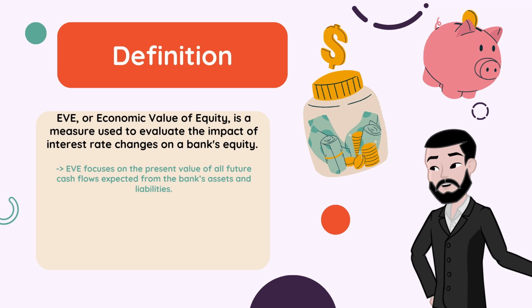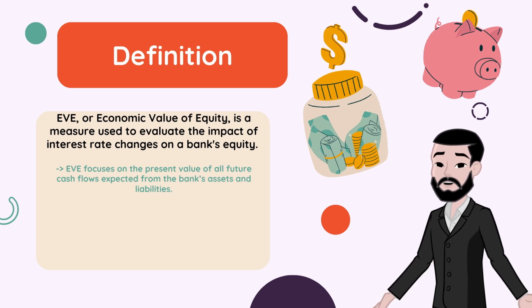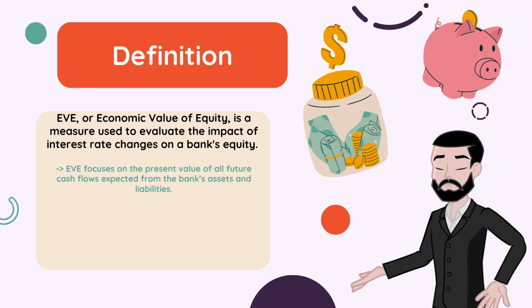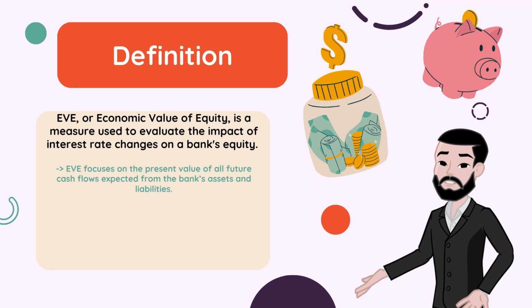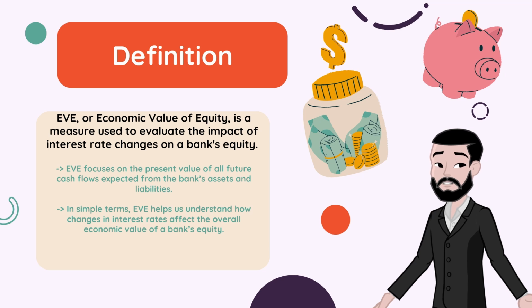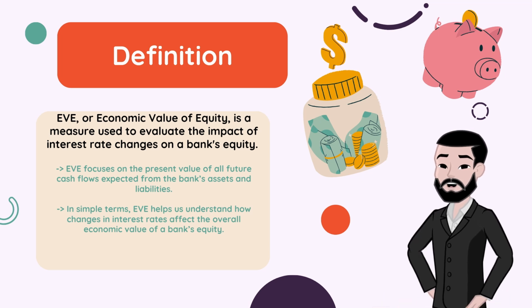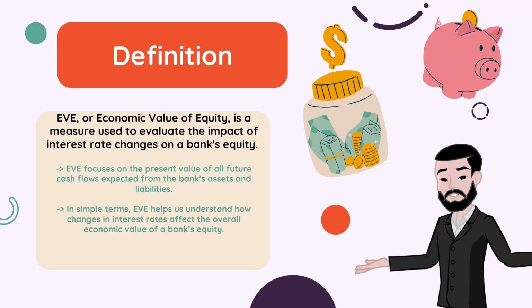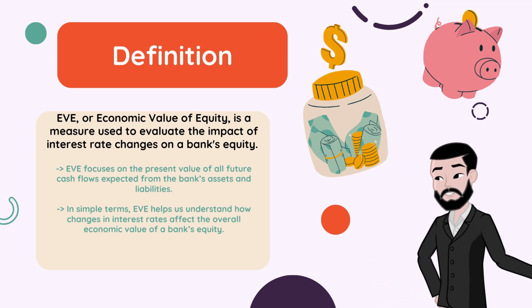Unlike accounting measures, which look at historical costs, economic value of equity focuses on the present value of all future cash flows expected from the bank's assets and liabilities. By doing this, it provides a more comprehensive view of the bank's sensitivity to interest rate fluctuations. In simple terms, economic value of equity helps us understand how changes in interest rates affect the overall economic value of a bank's equity.